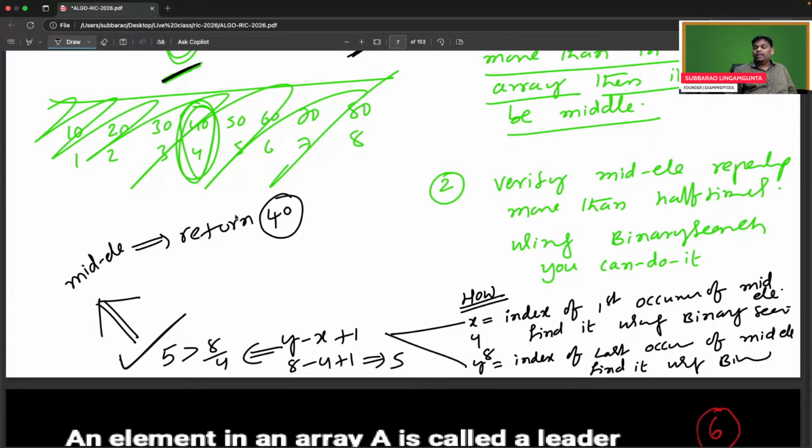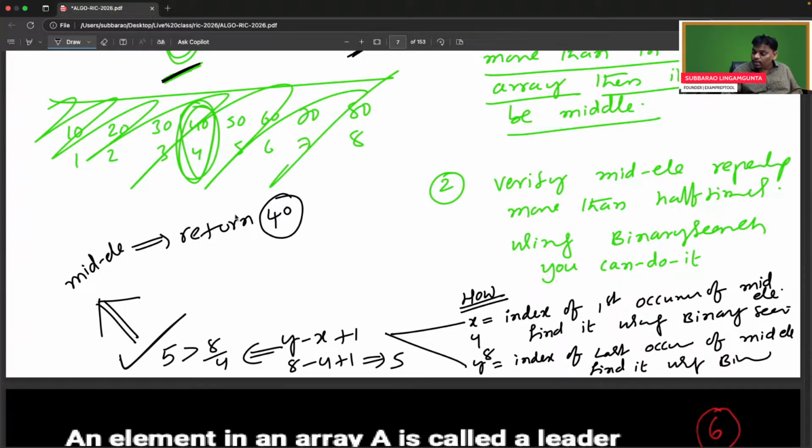Verify whether the mid element is repeating more than half times or not using binary search. How do you do this? Find the first occurrence index of the mid element and the last occurrence index of the mid element using binary search. Then last minus first plus 1 gives the total times it came: 5 times. Is 5 greater than n by 2? Yes. So the mid element is the answer.